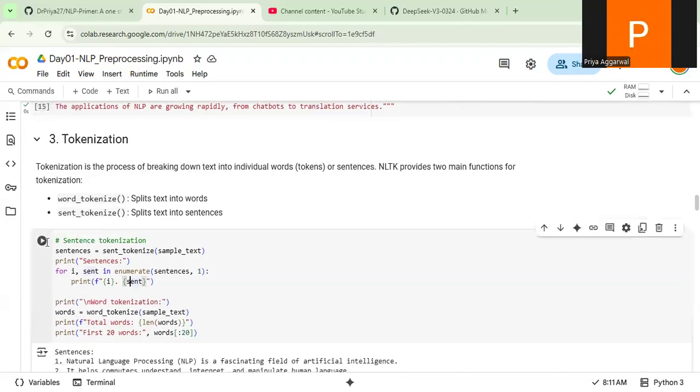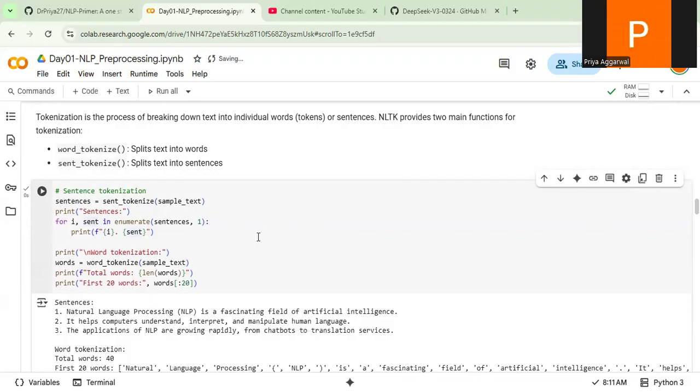Let me first run it and then show you the output. First I am giving the demo of sentence tokenization. I use sent_tokenize on my sample text to get my sentences, then I want to print those sentences. A for loop prints them one by one, like an iterator in Python.